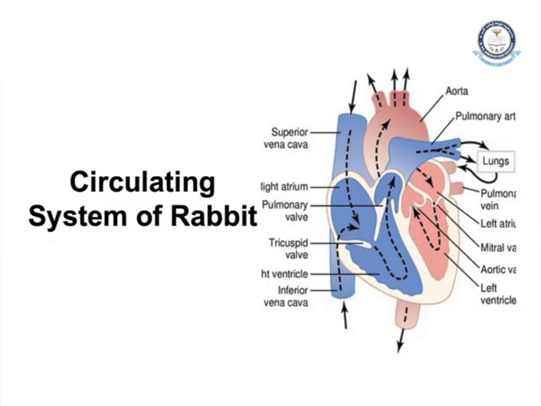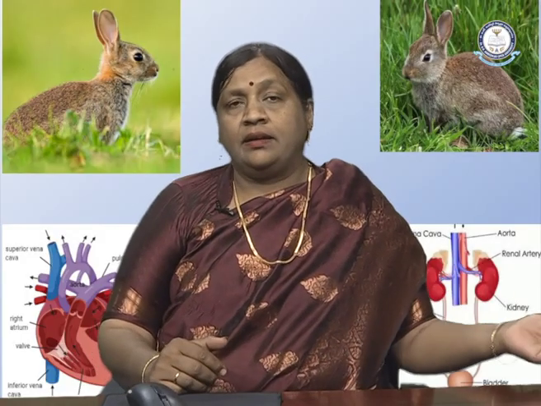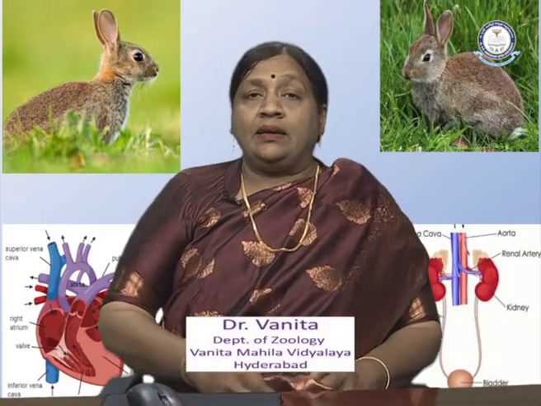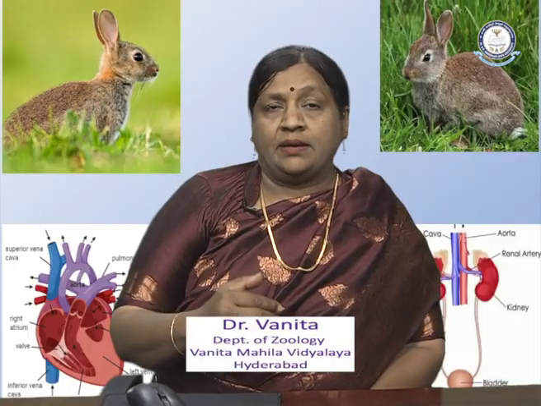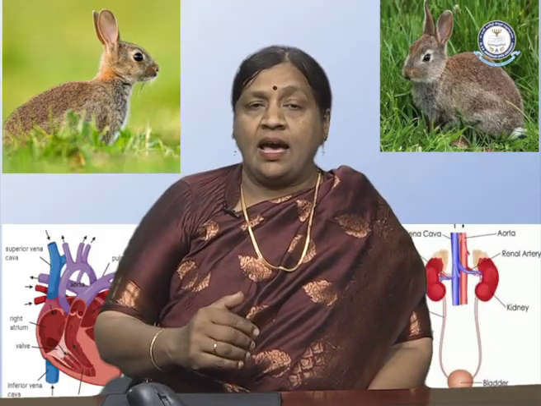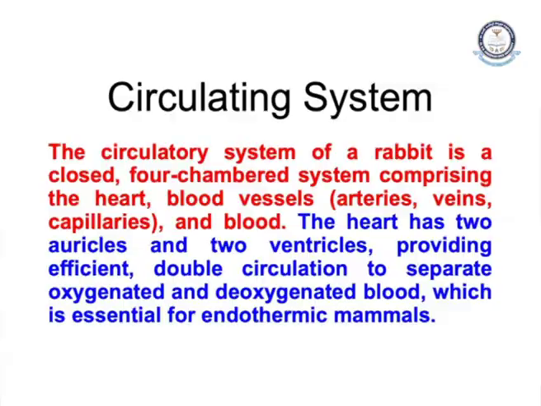As you are acquainted, the circulatory system consists of heart, arteries, veins and capillaries, and the circulatory system of rabbit is a closed system, with the heart being four chambered, that means an advanced circulation found in mammals. In the mammalian classification, the rabbit as a type study has a four chambered system comprising heart and blood vessels.